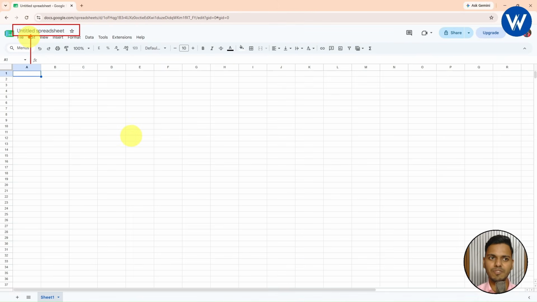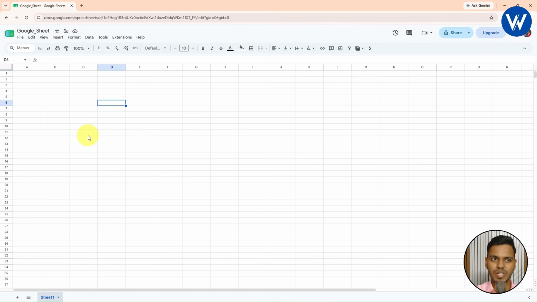So basically we first need to save the file. This is a Google Sheet, and we need to save this Google Sheet. So first I will change the name. It is very simple guys. You just need to double click on this, and from here you can give the file name. I will change the file name to Google underscore sheets. So this is my first Google Sheet.